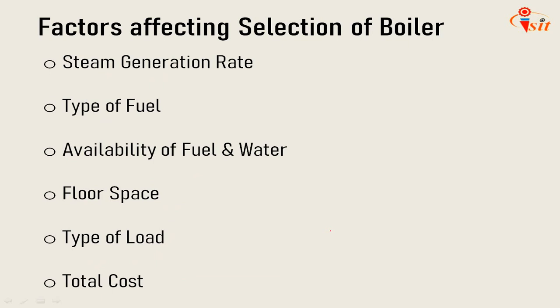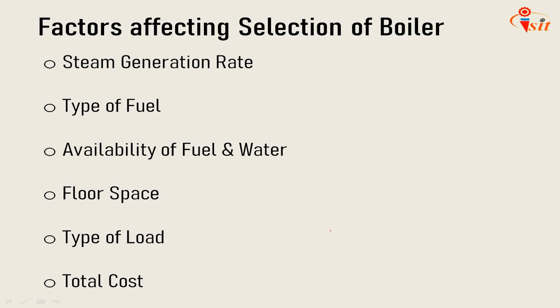Next is the factors affecting the selection of boiler. Which are the factors which greatly affect the selection of boiler? The first one is the steam generation rate. Of course, the steam generation rate of a boiler at a working pressure should affect the selection. Next is the type of fuel used and its rate of burning.